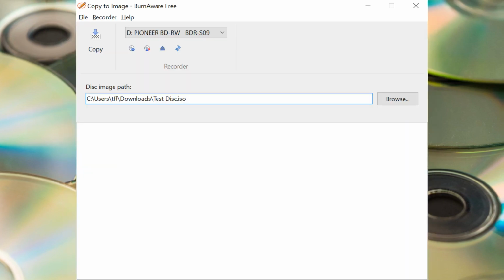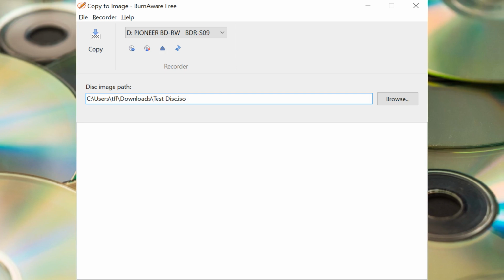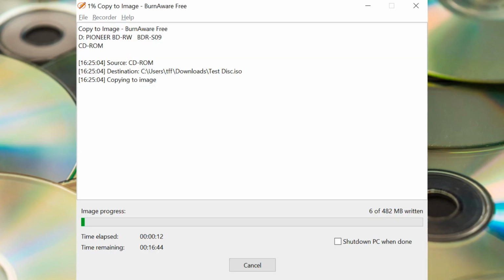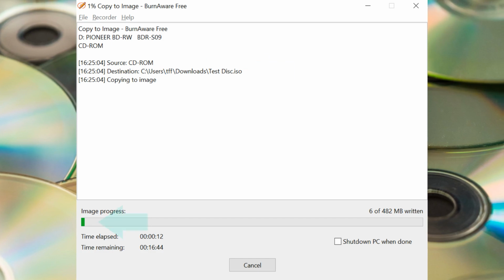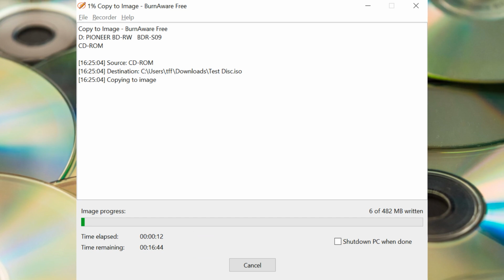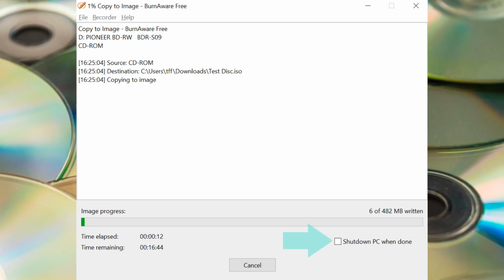We return to the Copy to Image screen, which now shows the details of our source disk and path to our destination file. Clicking upon Copy begins the process. The window which appears clearly shows the source disk, destination file, progress of the duplication process, time elapsed, and remaining. We may wish to take a break, dependent upon the volume of data to be transferred and the time remaining. And there also exists the option to shut down the PC entirely upon completion of the task.